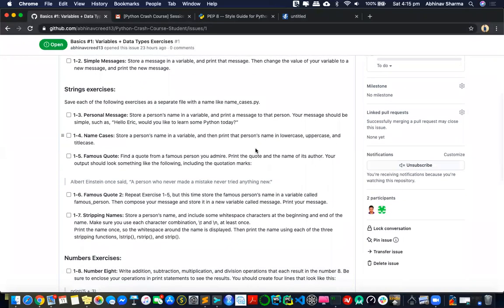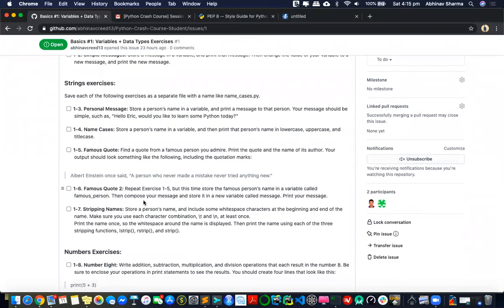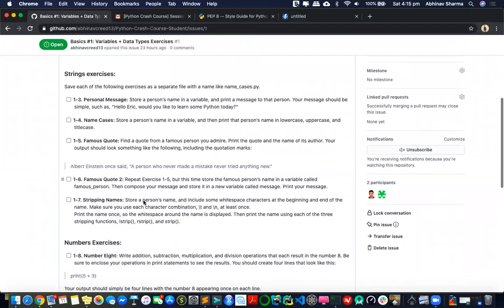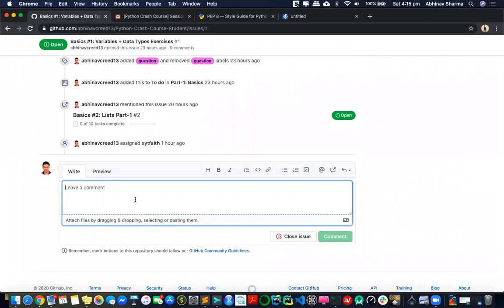What matters is to solve this problem. And if you did it in a file or some code, you can always share that as a comment here, saying this is the code I did, and I can always give you a comment on that. Maybe you can improve it. So that is also possible. If you want feedback, you can always post it here. And if you want to have a discussion, then you can just wait until we meet next time. I'll definitely ask you about the exercises when we meet next time. That's how it's going to work. I'll come on a call, and before starting anything, I'll ask you about those exercises.